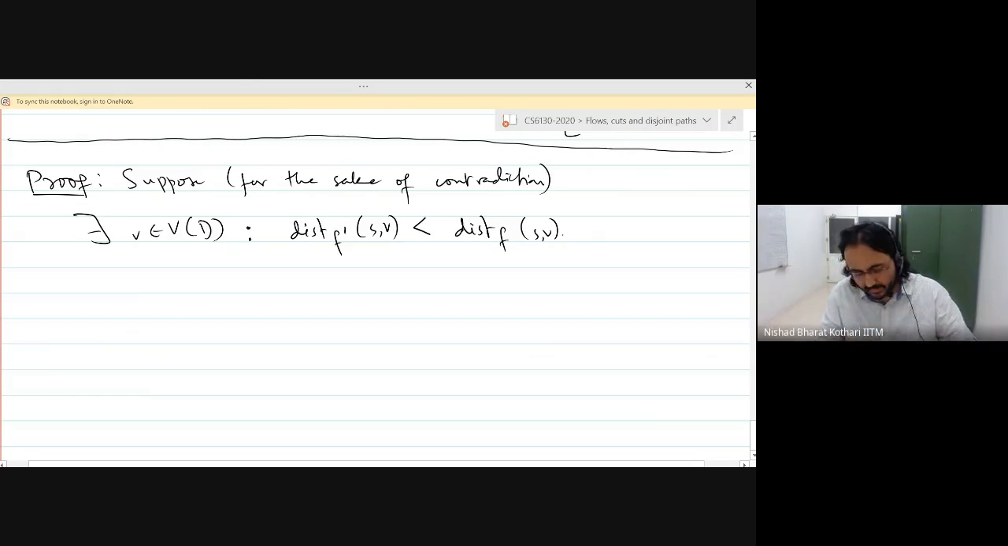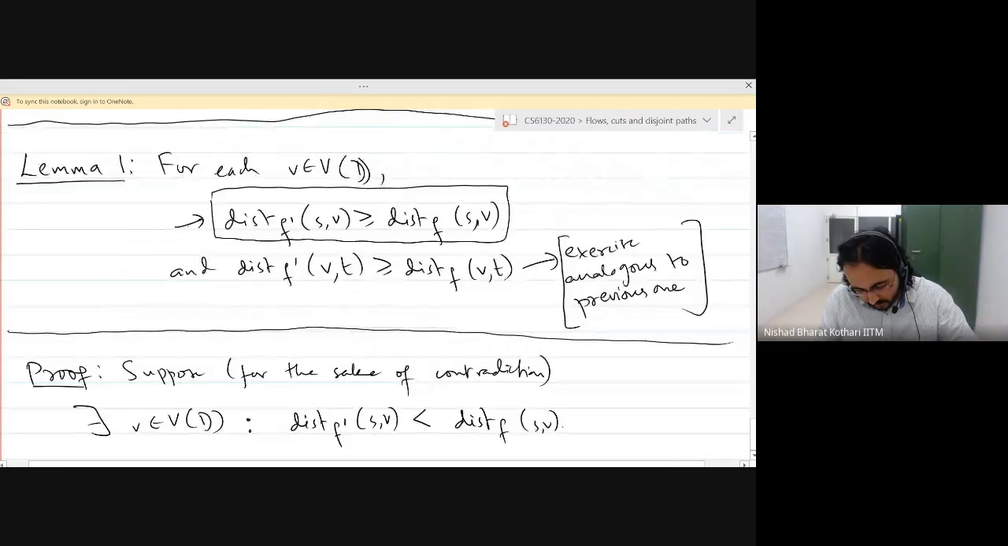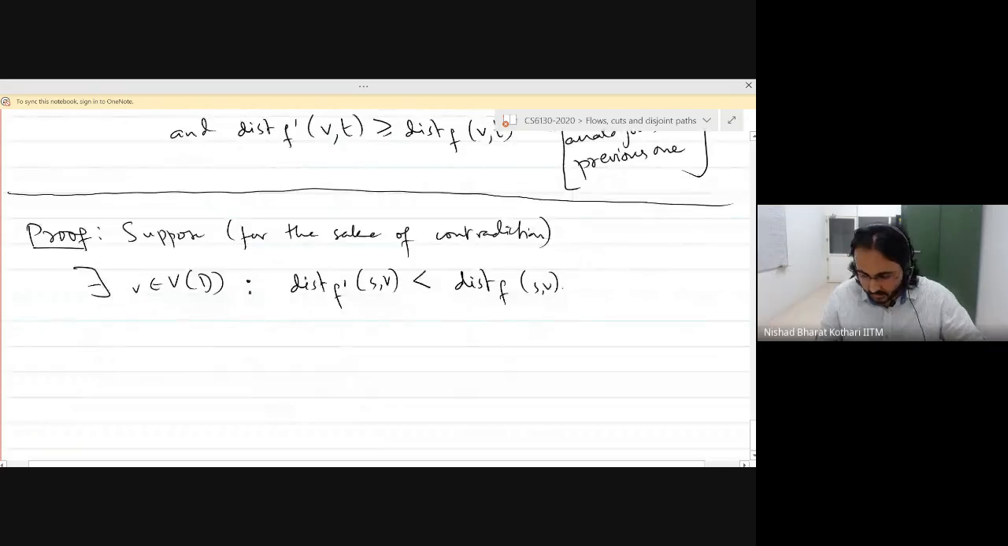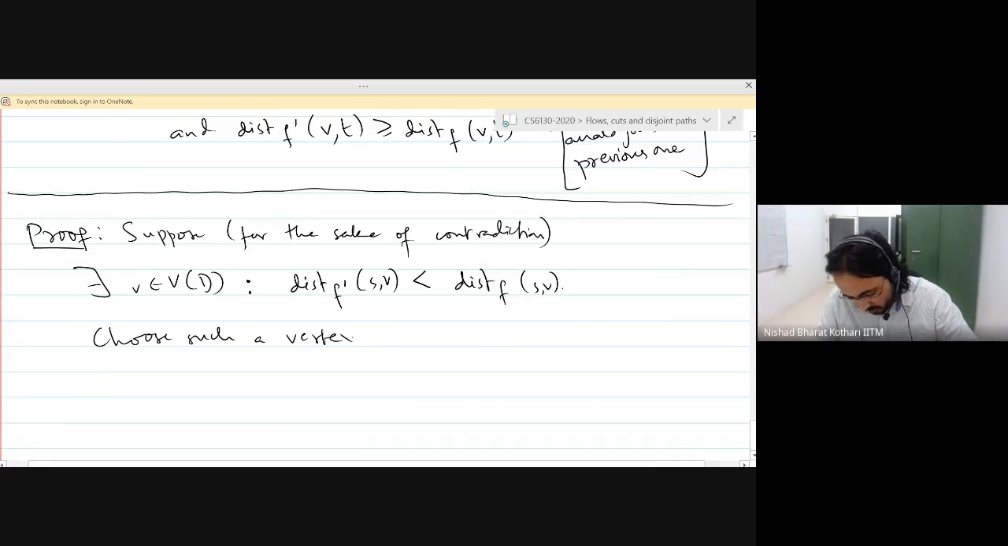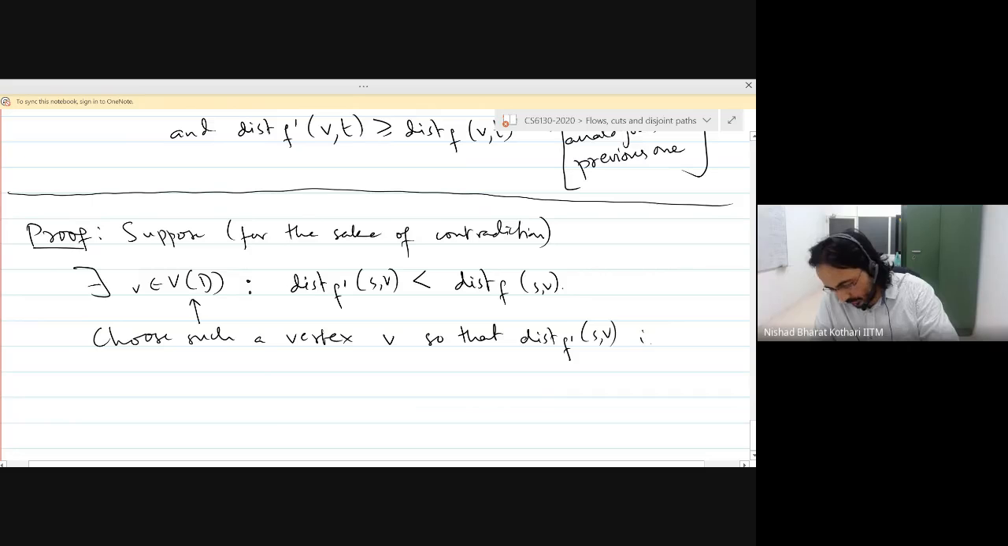Good. All right. So there is some vertex which violates this inequality. So what we will do is we will choose such a vertex V. By such I mean I'm referring to the previous statement: a vertex which violates the inequality, so that the distance with respect to f prime is as small as possible.